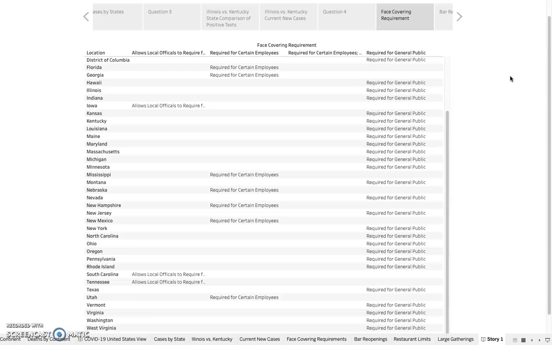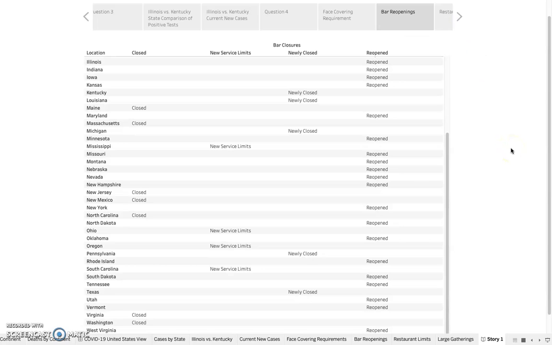After doing this analysis, I realized that maybe the face coverings are not the main issue, even though some people will do it and some people don't. I know it's really hard for the governors to actually get people to do that, but I looked into it, and at least there are rules and guidelines set in place, so that is kind of a non-factor in which one's doing worse.